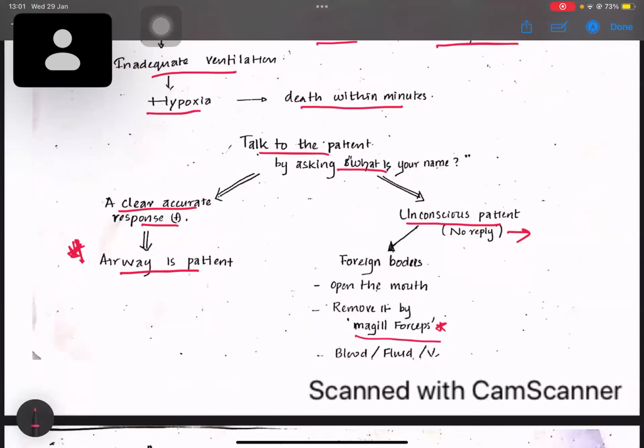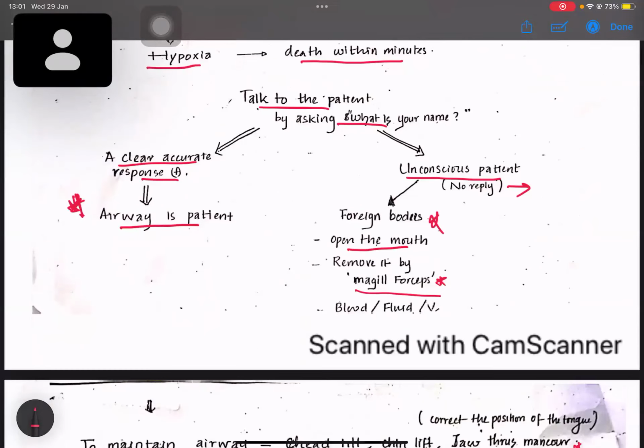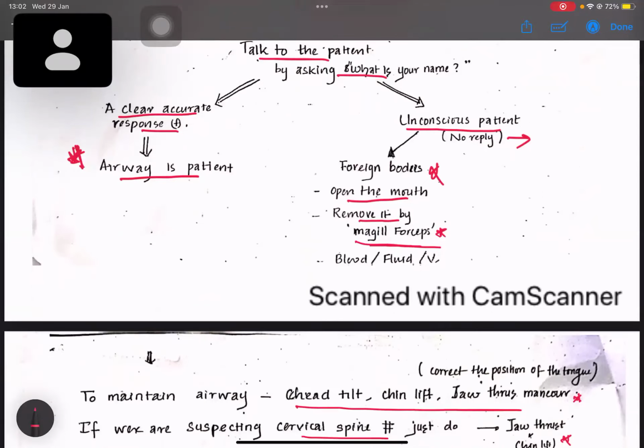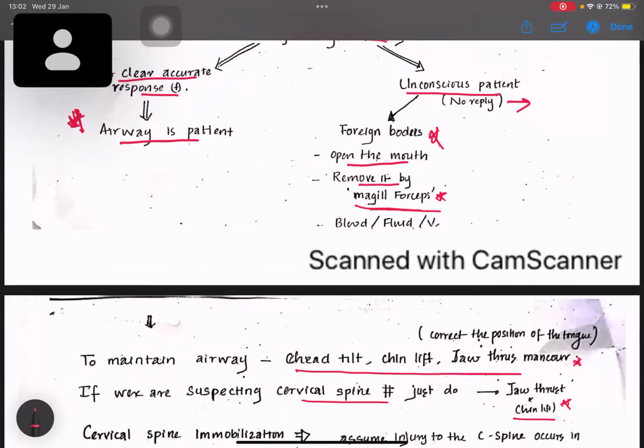So we have to look for foreign bodies, open the mouth, and if there's a foreign body, we should remove it with Magill's forceps. You don't need to know how to operate Magill's forceps for undergraduate level, but you should know that Magill's forceps is used in a trauma patient or anyone to remove a foreign body. That is enough, and that's assessed in MCQs.